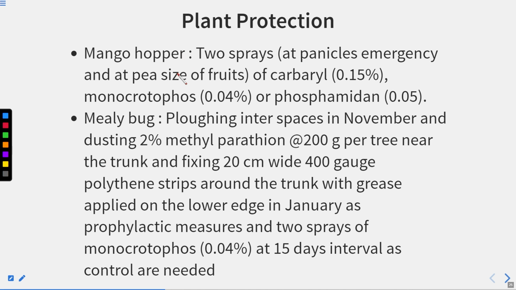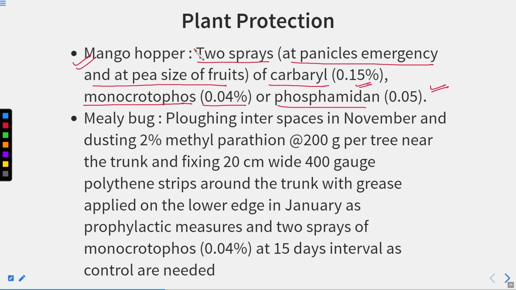In that respect, for the mango hopper, 2 sprays. What we have to do in the case of mango hopper: 2 sprays at the panicle emergence and pea size of fruit, of carbaryl, that is 0.15%, monocrotophos, that is 0.04%, or phosphamidon 0.05% is effective. So we have to apply 2 sprays of these chemicals for the mango hopper.